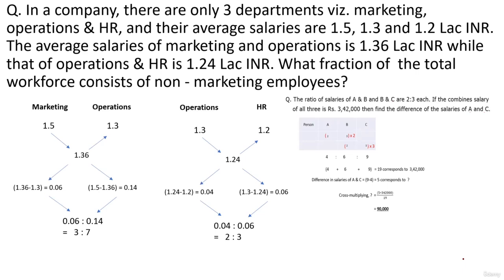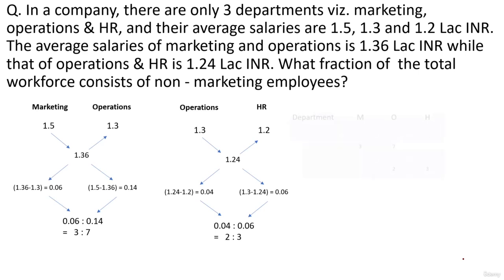If you remember, the ratio of A, B, and C, I'm showing it on screen right now. The same question. Now the question becomes like this one only, the question which I'm pointing out right now. So now we have the ratio of the number of employees in marketing to operations as 3:7 and operations to HR as 7:3. The common component here is operations.